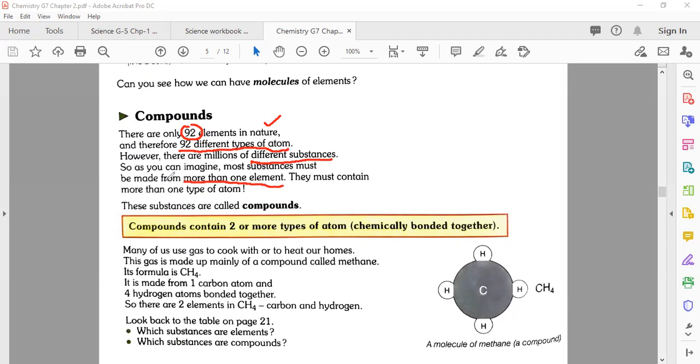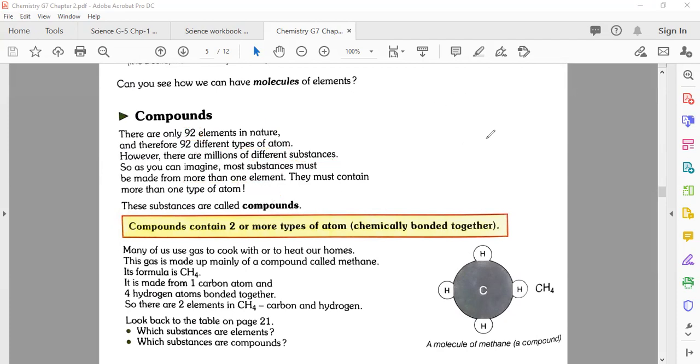They must contain more than one type of atoms. So these substances are called compounds. These kinds of substances, formed from the combination of different types of atoms, form compounds. So let's see the definition of a compound in detail.